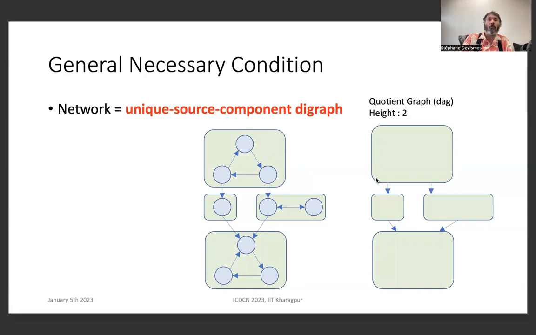And so a unique source component DAG is a graph such that its associated quotient graph has only one source node, that is to say, one node that has no predecessor. In this case, this means that there is a strongly connected component in the initial graph where the predecessors of all nodes inside the component are also inside the component. It cannot be outside.